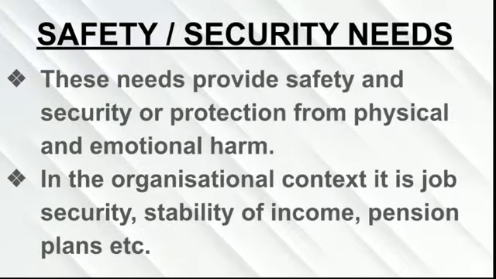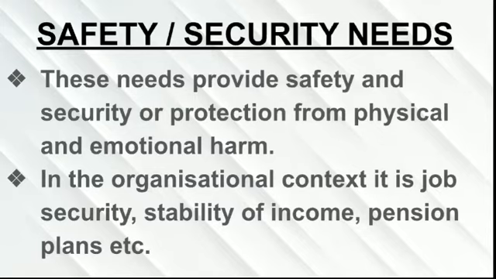The next need according to Maslow comes after the basic needs, food, clothing, and shelter, are satisfied. Then a human being will be motivated by the next need, the safety and security need. These needs provide safety and security or protection from physical and emotional harm. In the organizational context, it is job security, stability of income, pension plans, etc. There should be a feeling of security and safety from every physical or emotional harm. This is the second basic need according to Maslow.